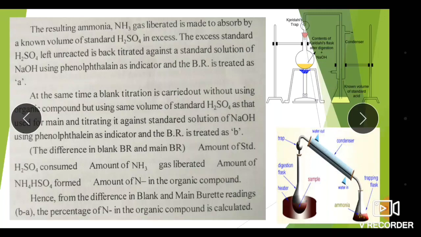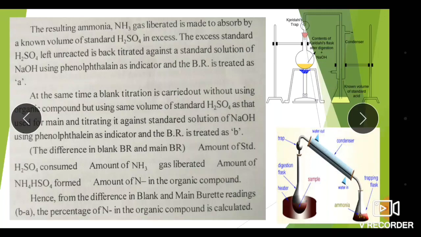At the same time, a blank titration is carried out without using the organic compound, but using the same volume of standard H2SO4 as that used for the main, and titrating it against a standard solution of NaOH using phenolphthalein as an indicator, and the burette reading is treated as B. So the difference between the blank reading B and the main reading A gives the amount of standard H2SO4 consumed, and the amount of NH3 gas liberated, that is the amount of ammonium hydrogen sulfate formed, which is nothing but the amount of nitrogen in the organic compound.